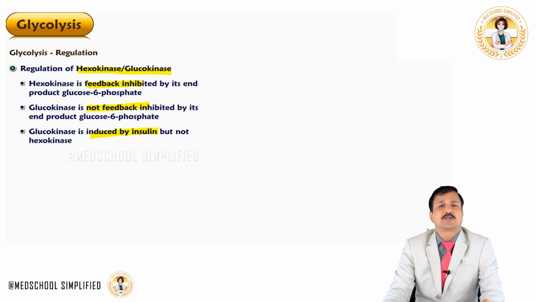That's why whenever a person maintains a well-fed condition for a long period of time and glucose is building up in the blood, insulin will make sure to induce the glucokinase gene in the liver, thereby expressing the gene for glucokinase and increasing the synthesis of glucokinase there.